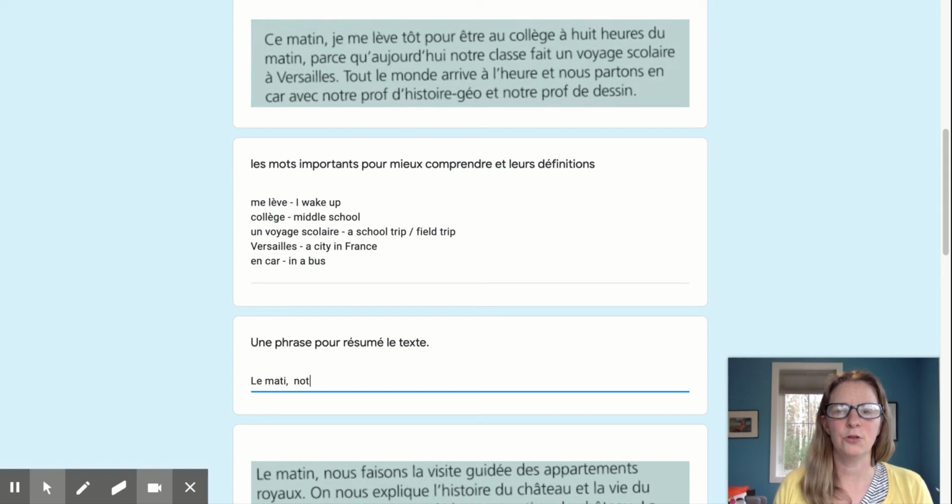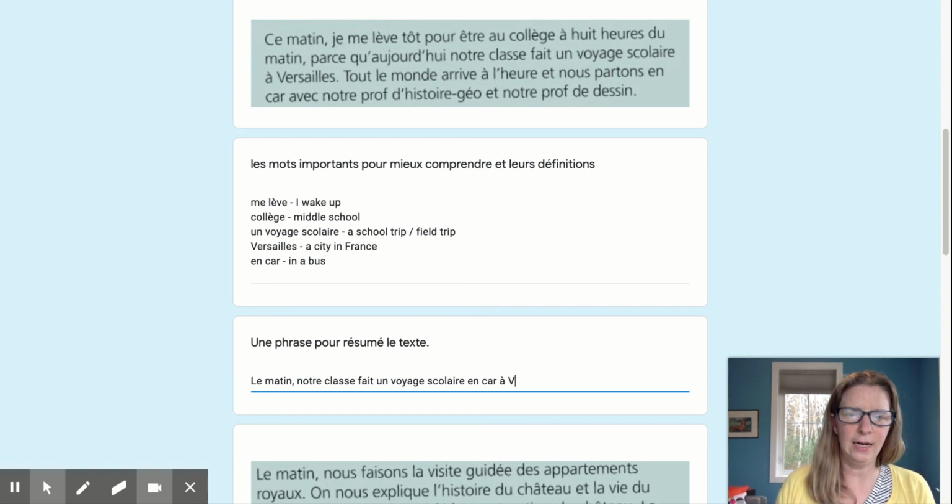Le matin, notre classe fait un voyage scolaire en car à Versailles. Okay. So in the morning, our class took a school trip on the bus to Versailles.